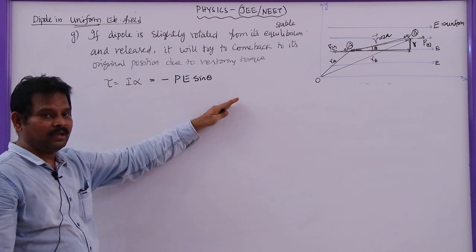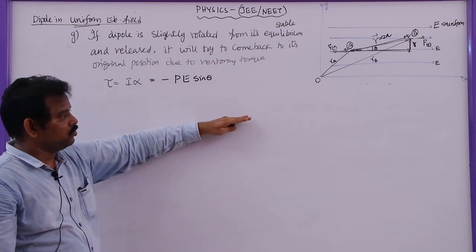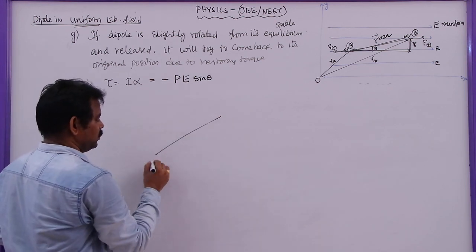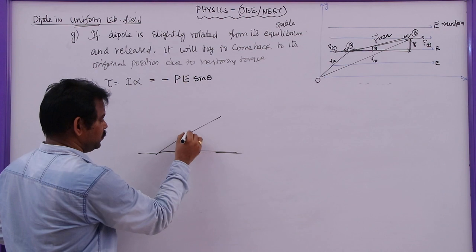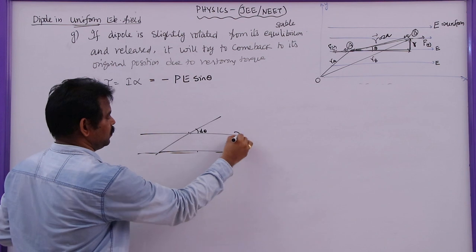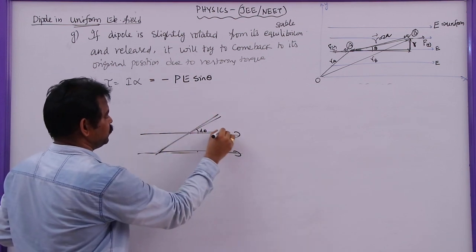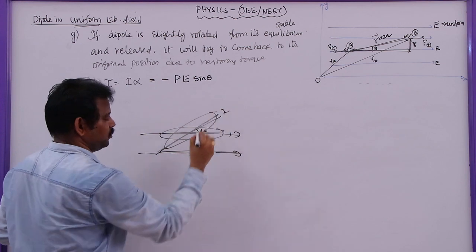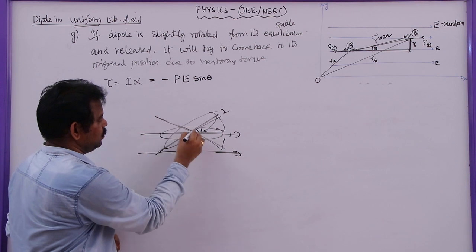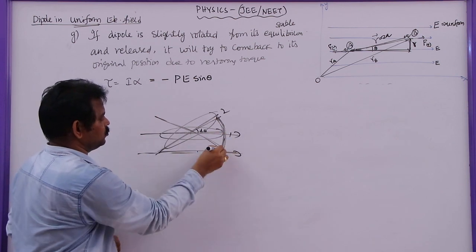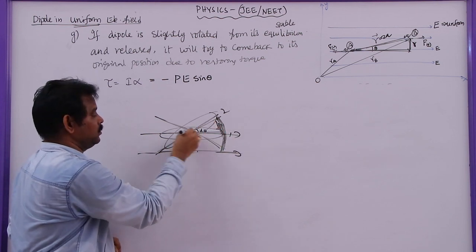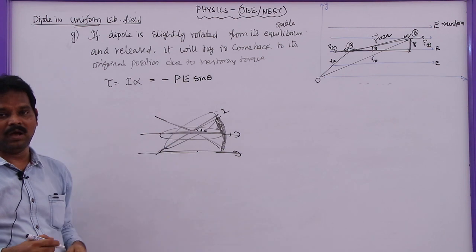When it is rotated slightly and released, it will not come to its original position directly, it will oscillate about this original position. Let us say this is the original position and this is the present position. If it is rotated about this point by a small angle d theta, this is the electric field. If it is rotated slightly and released, it will oscillate about this position, and finally the amplitude of vibration or rotation decreases and it comes to its original position after making some oscillations.